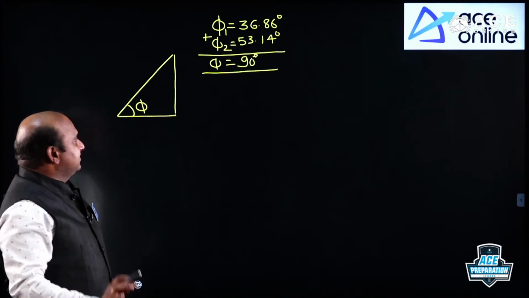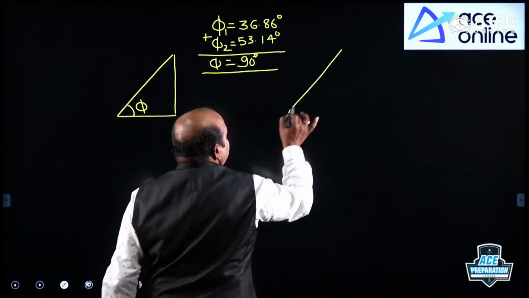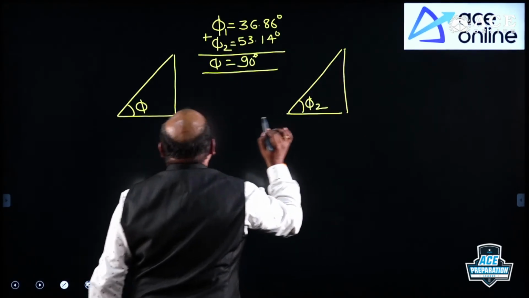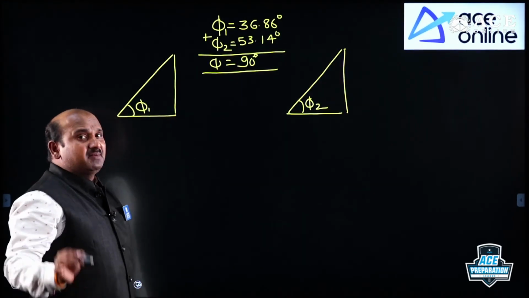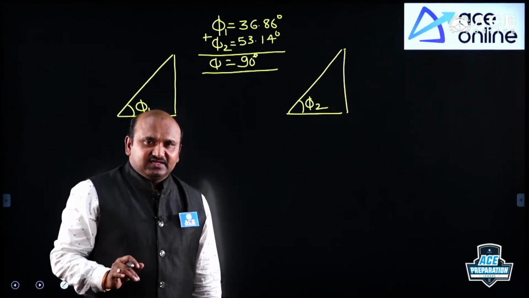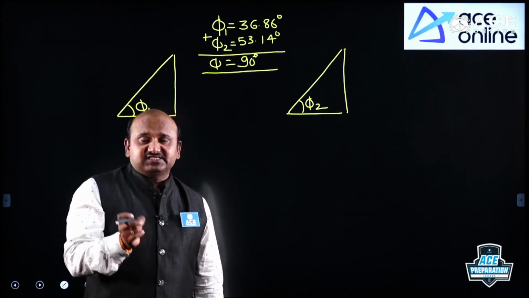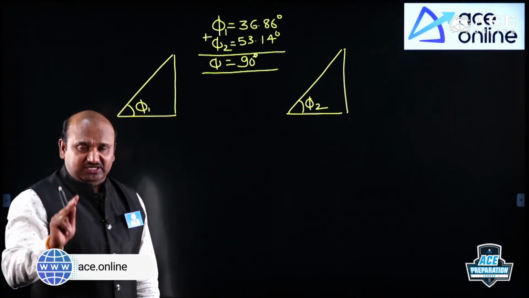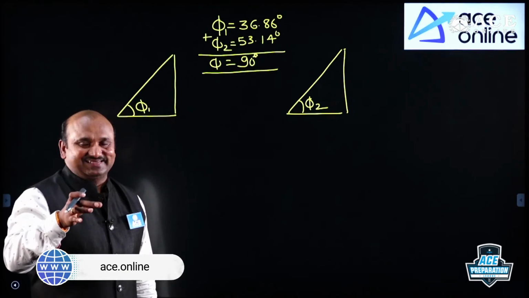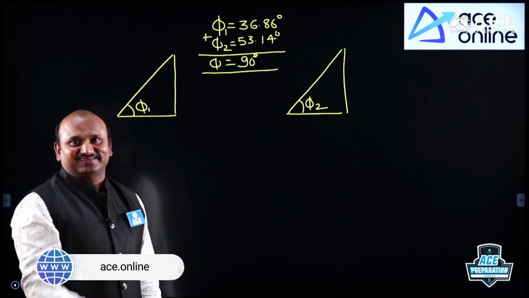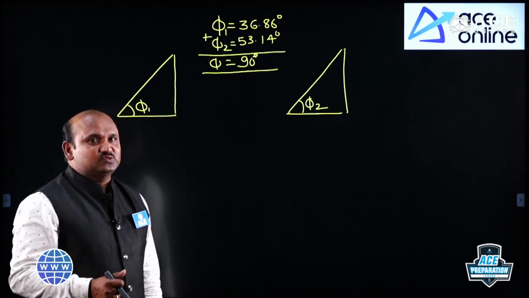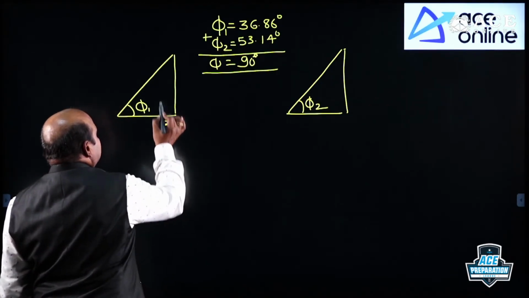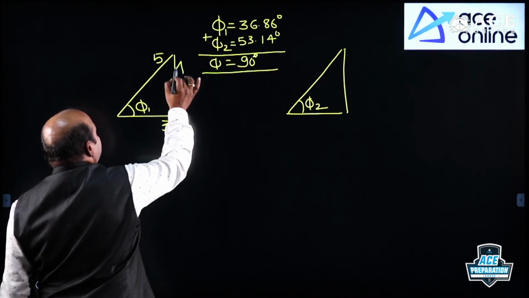Now one is the less angle, the other is the more angle. The power factors you can easily define with phi 2 and phi 1. Some standard figures: usually in power systems and electrical machines, the power factors are of two types, as per the figures 0.6 and 0.8. Now 0.6 means what? It is 3 by 5. Power factor is equal to cos, na? 3 by 5, and then the remaining side is 4.